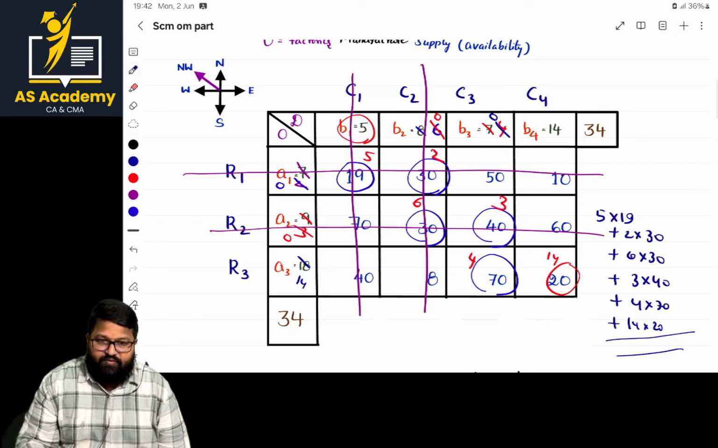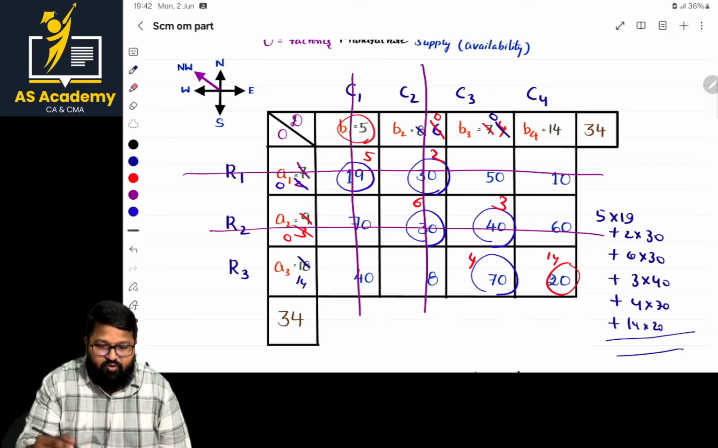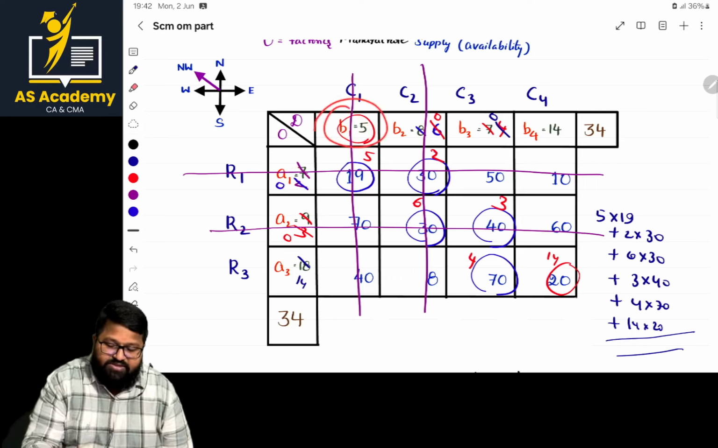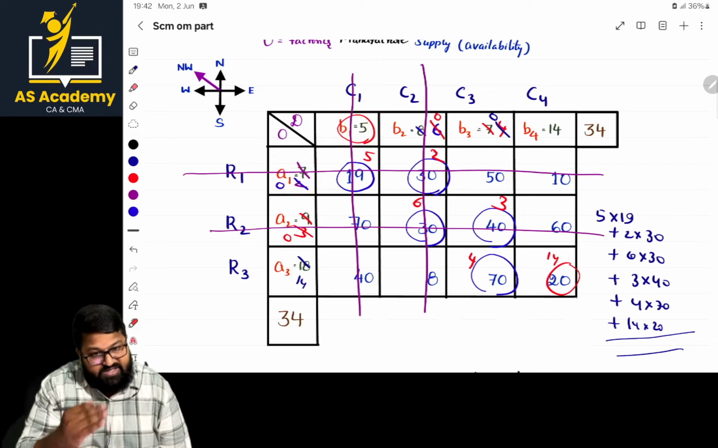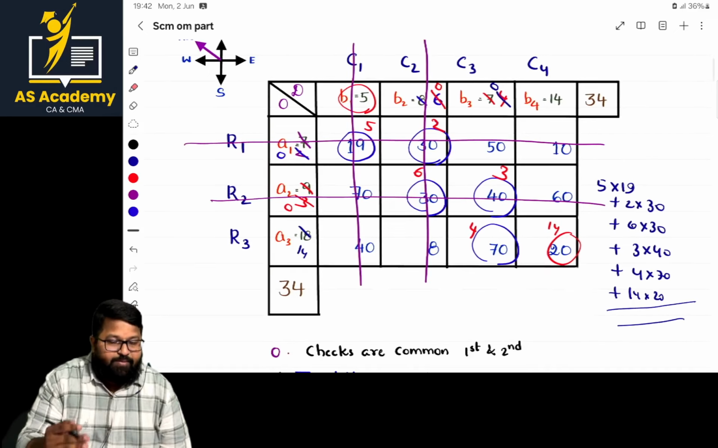Sir, in the case of northwest corner, we have to start from the extreme northwest part. From here, we have to make allocation. How to make allocations: whichever is lower. After making allocation, if either the demand part or the supply part is becoming zero, then simply cancel it to avoid confusion. In the same way, we repeat the process.